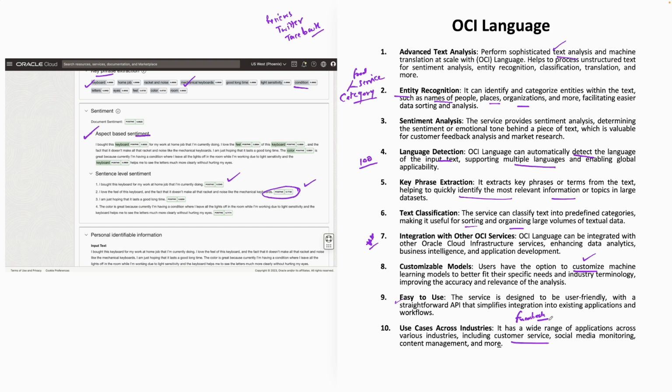But remember, it's text-based analysis. OCI Language is text-based analysis, which allows machine translation. It can identify up to 100 languages. It can even translate between around 30 or 40 odd languages as well. And it can process unstructured text for sentiment analysis. You can recognize the entities, you can do classification, and you can even perform translation and much more.